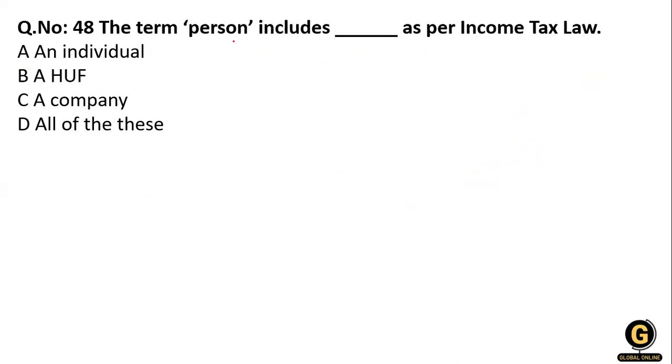Now, the term person, as per the income tax law, includes individual, HUF, company, all of the above. So the answer is all of the above, because HUF is also a person. Section 2(31) gives the definition of the person in the Income Tax Act. An individual, an HUF, a company, a firm, an association of persons, a local authority, and an artificial juridical person are called a person. Clear? Now the next question.